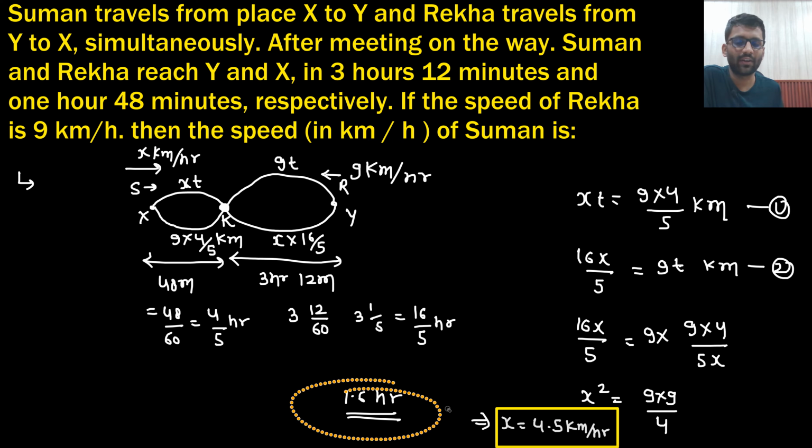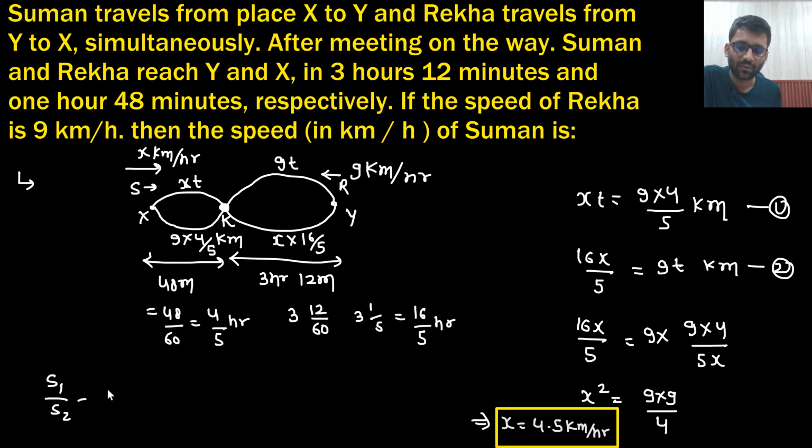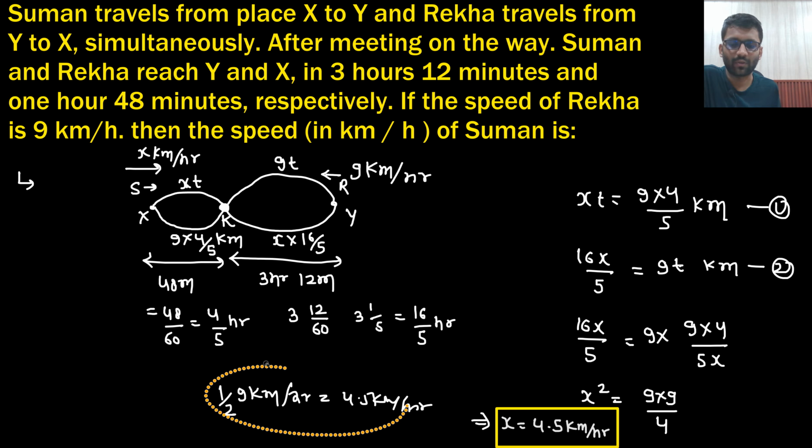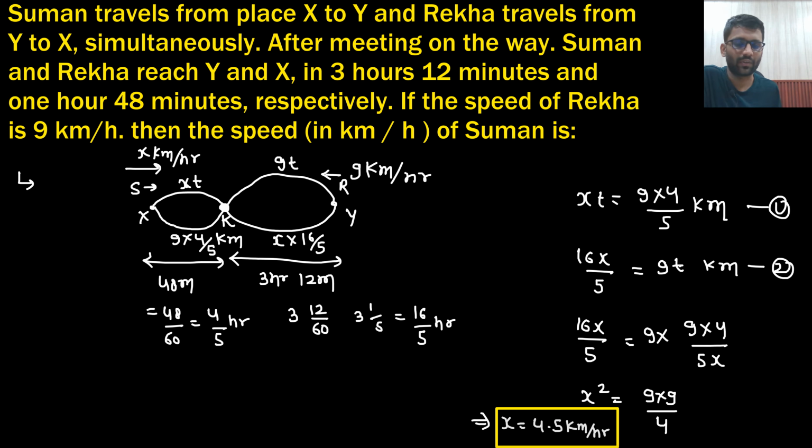So you should have a clear idea of how to draw the wave diagram. Or if you remember the formula, what will be the formula? S1 by S2 would be the ratio of the inverse of the time. So you need to find the speed of Suman. Suman took 16 by 5 hours and Rekha took 4 by 5 hours. So the ratio would be 1 by 4, so her speed would be half of hers. So that would be 4.5 only. But it will be tough to remember the formula, so better do it this way in the examination. So x is 4.5 kilometer per hour.